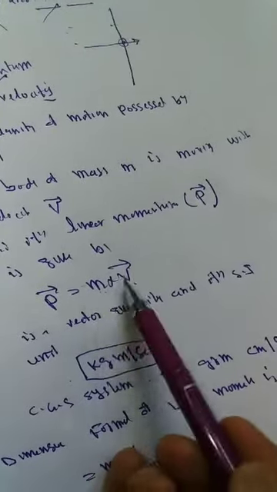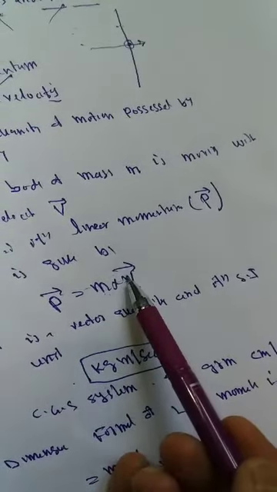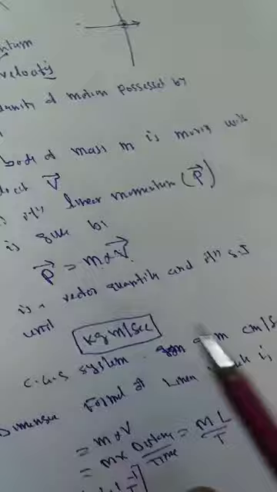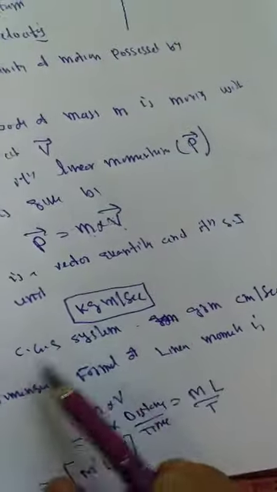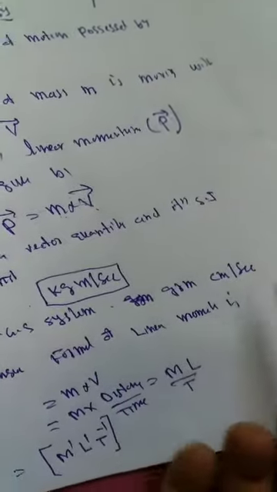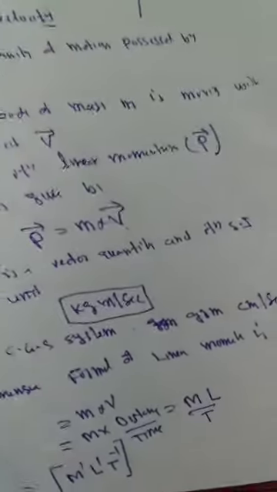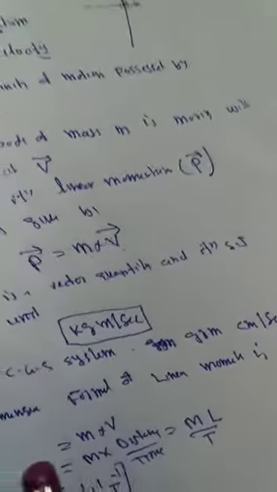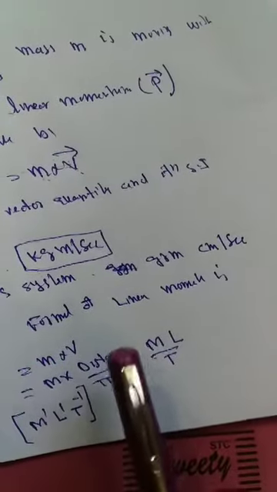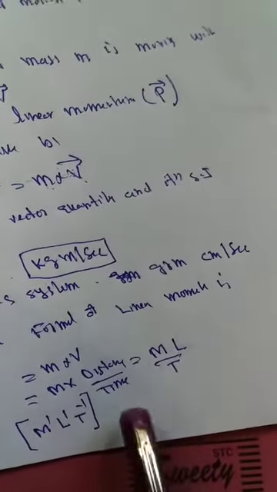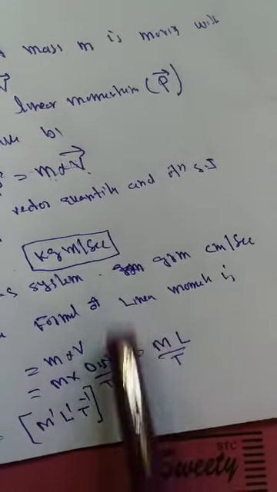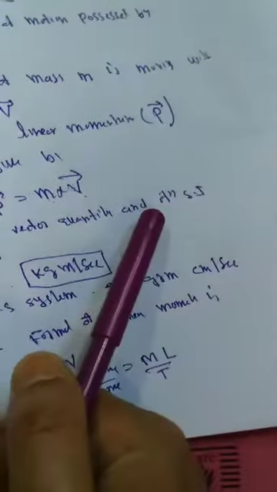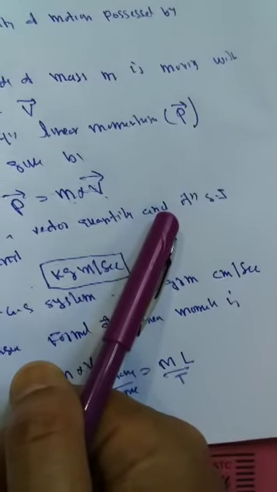Since this is the product of mass and velocity, and velocity is a vector quantity, therefore momentum is also a vector quantity. Its SI unit is kilogram meter per second, and in the CGS system it is gram centimeter per second. The dimensional formula of linear momentum is mass into velocity, that is M times distance by time, L divided by T, so M^1 L^1 T^-1. This is regarding momentum.